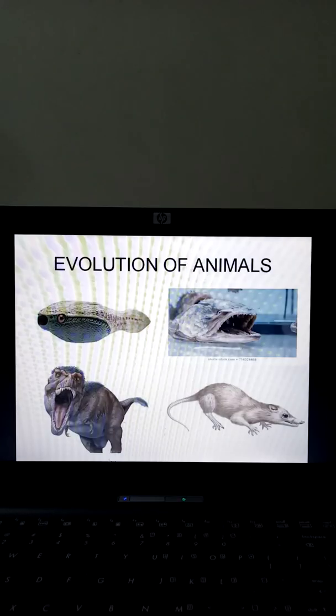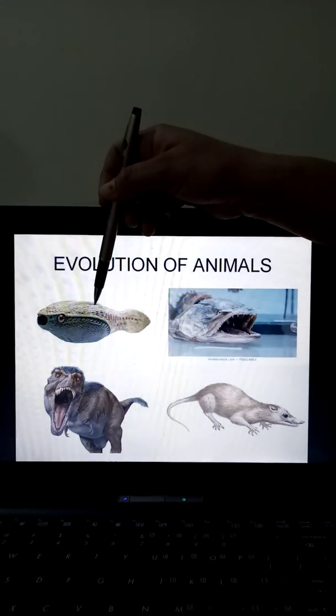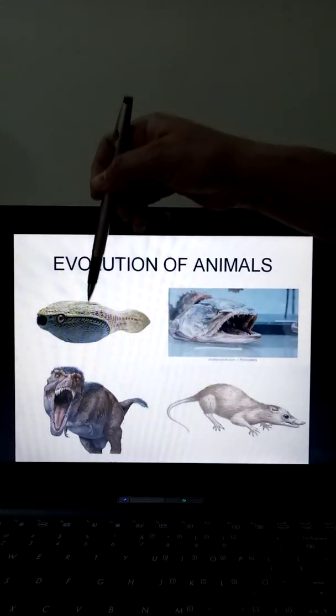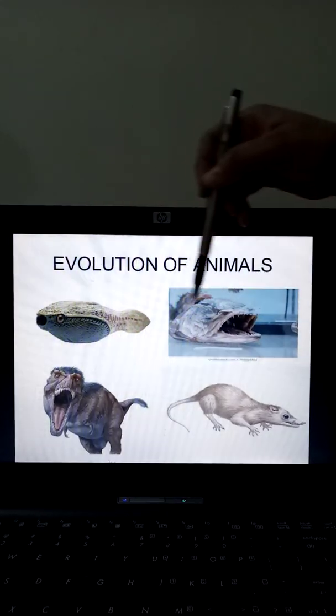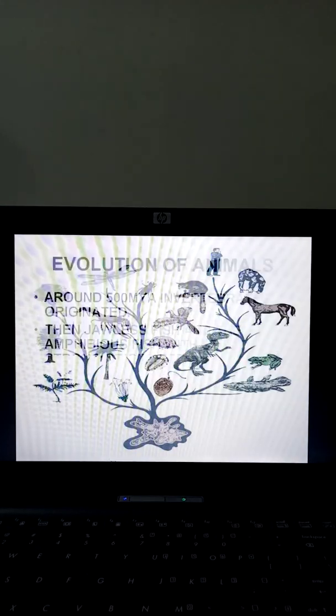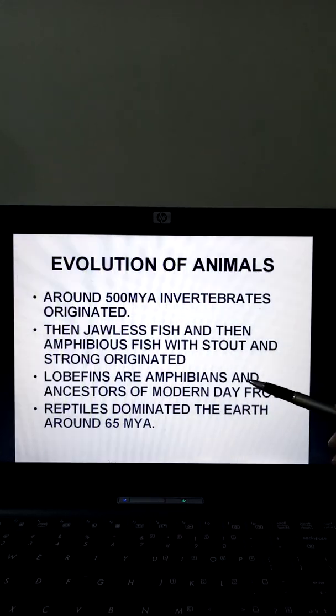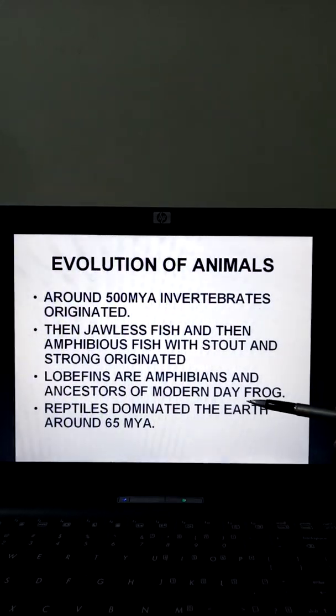Just imagine, these are some jawless fishes which were present in the sea, and from the jawless fishes, such kind of lobe fin fishes. I'll just show the write up where I have written down. Lobe fins, like amphibians, they are the ancestors of modern day frog.